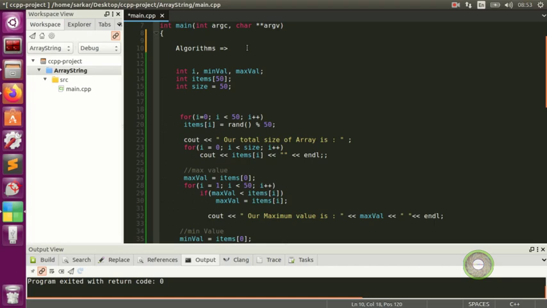Another example of an algorithm: say you're going from the airport to home. You decide which way to take. Either you take a taxi and then sit in the bus to go home, or you take the taxi straight home, or you take the bus all the way to the terminal, then the train, then go to your suburb or wherever you live. This is an algorithm, and it's up to you which way you decide to go.